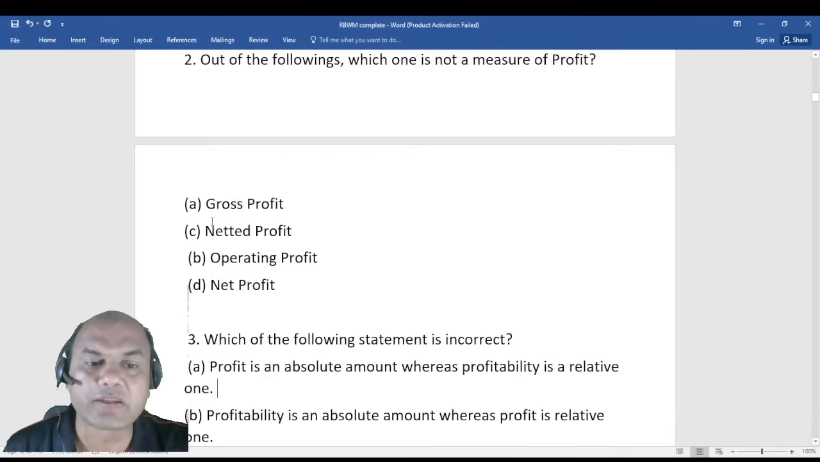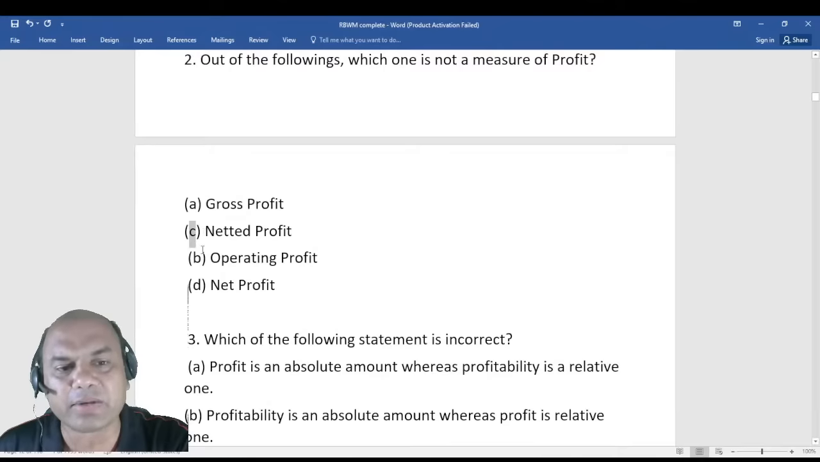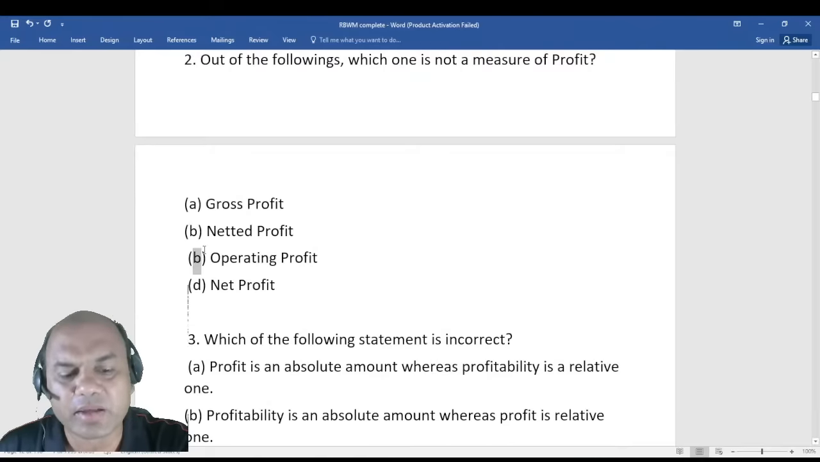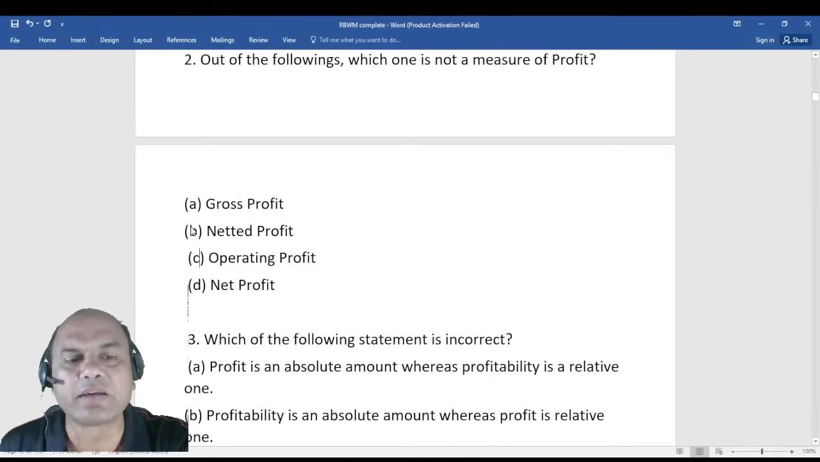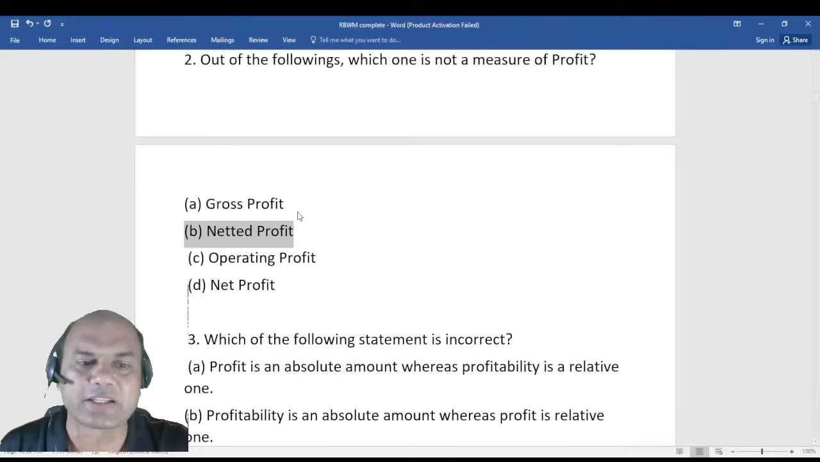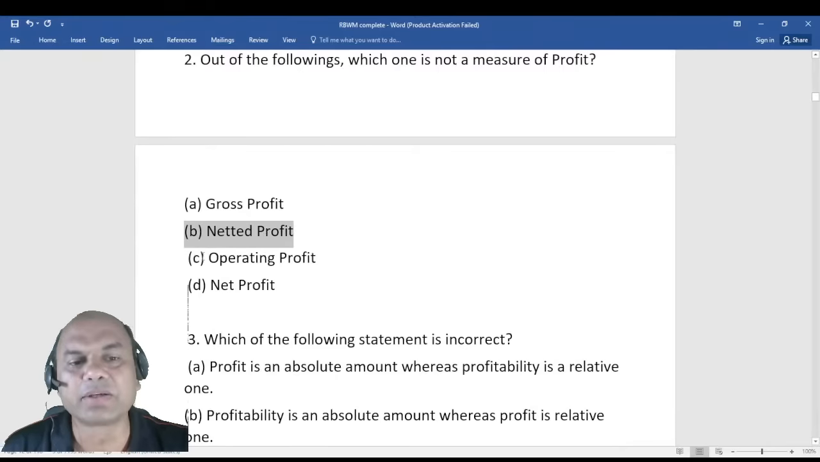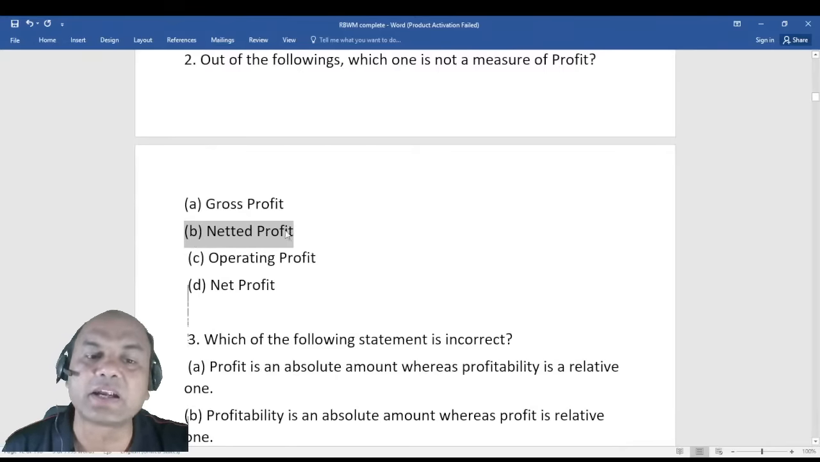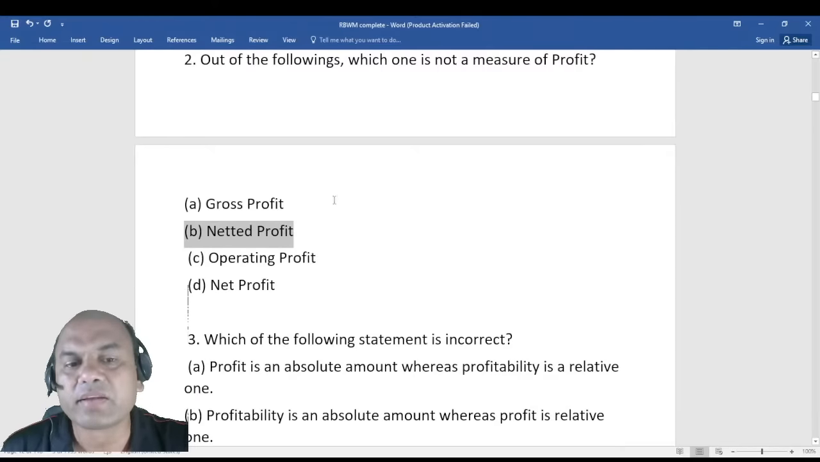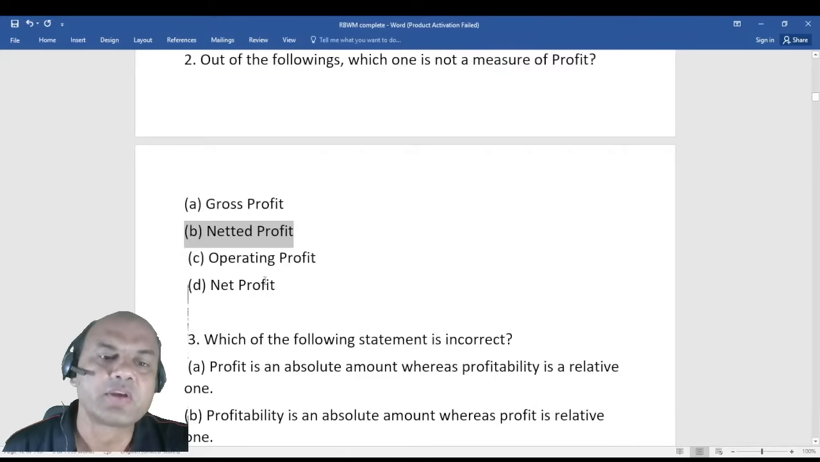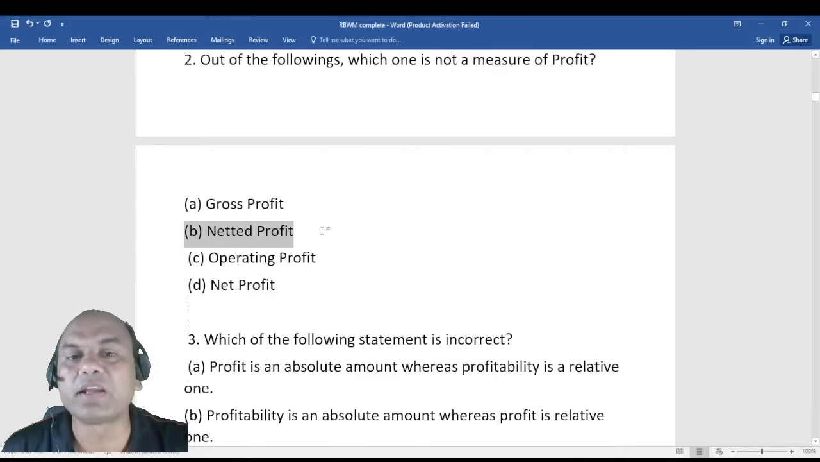Gross, netted, yeah, it's a reverse thing, okay? The numbers were reversed, so let it be BC. The answer is netted profit. There is nothing called netted profit. There is only gross profit, operating profit and net profit. So you don't have netted profit in any of the accounts, okay?